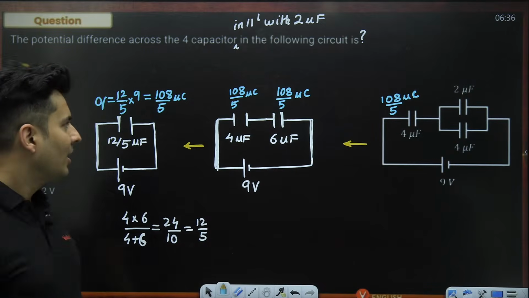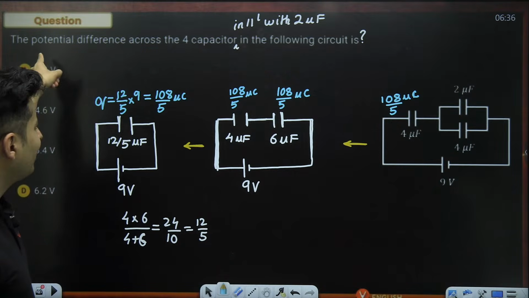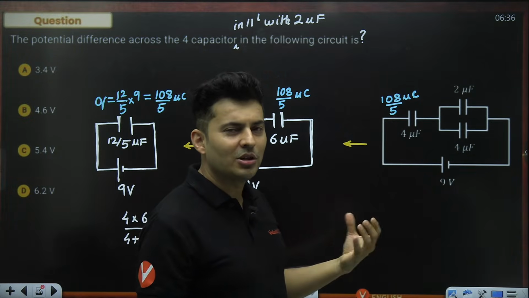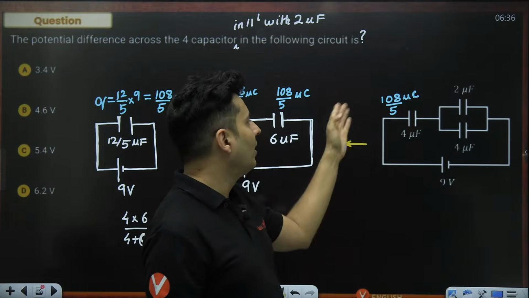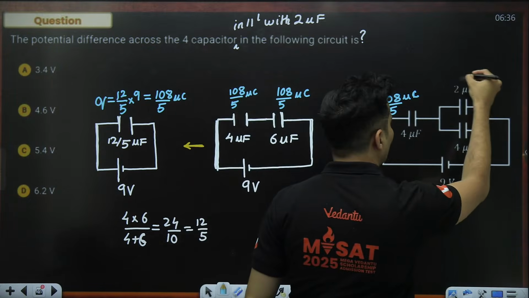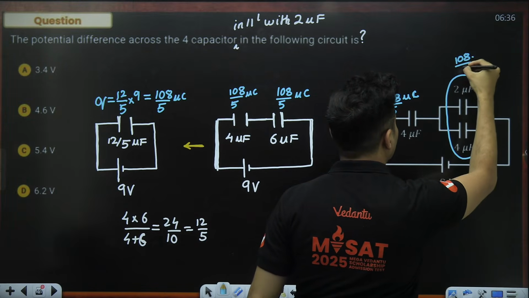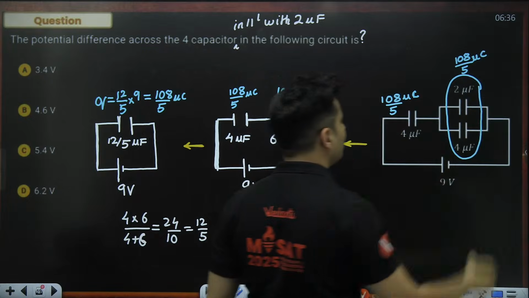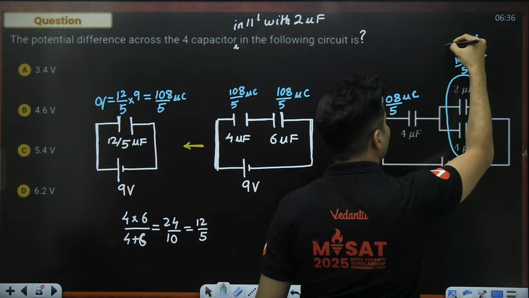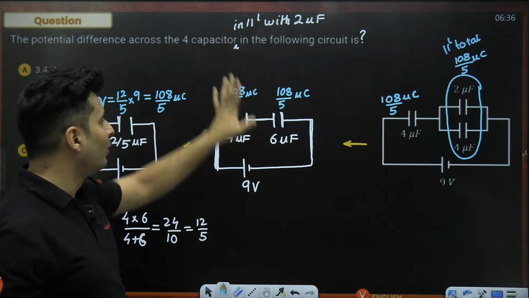How to figure that out? But is that the real question over here? That is not the question. The question is actually figure out how much is the voltage difference. So actually the question is slightly easier than figuring out how much charges are there. I know one thing, that in total, both of them will have 108 divided by 5 microcoulomb charge in total. Okay, this is in total, in parallel. But I don't have to figure out the individual charges. The question is find the voltage difference.